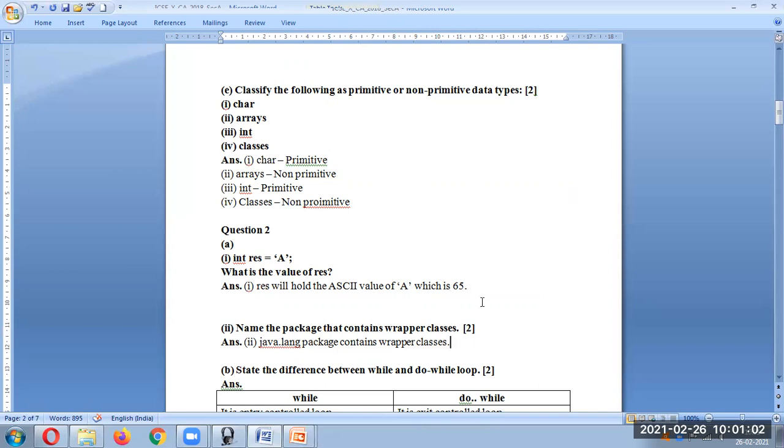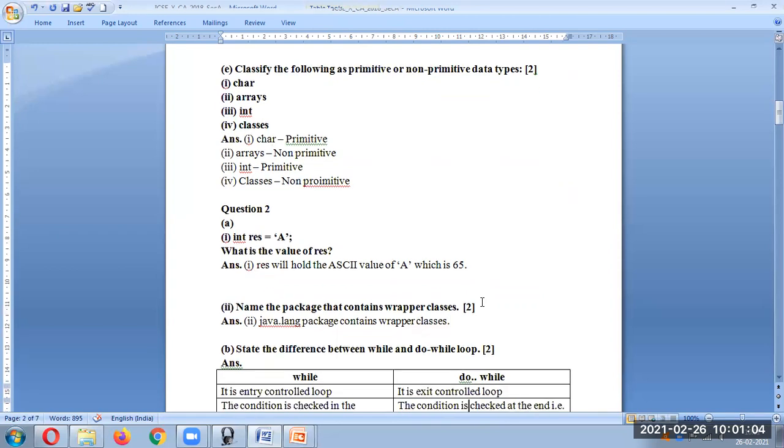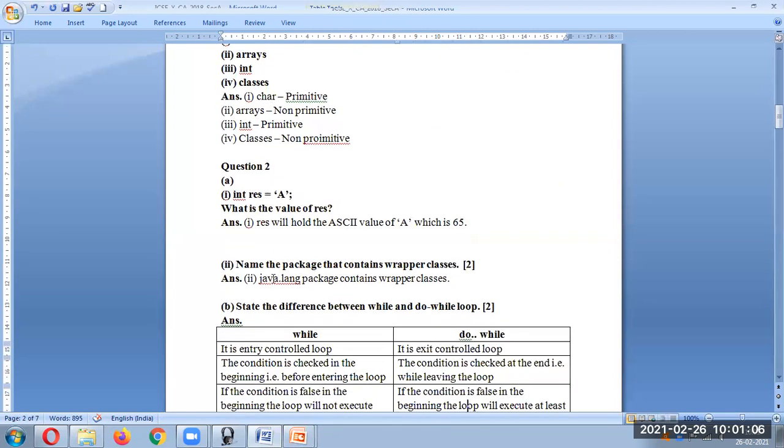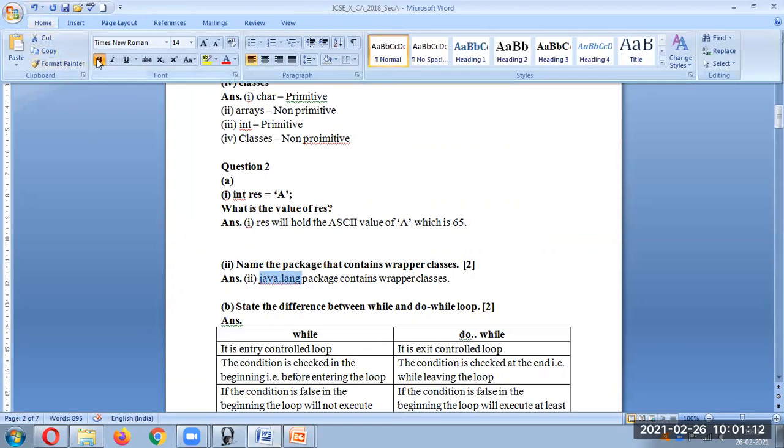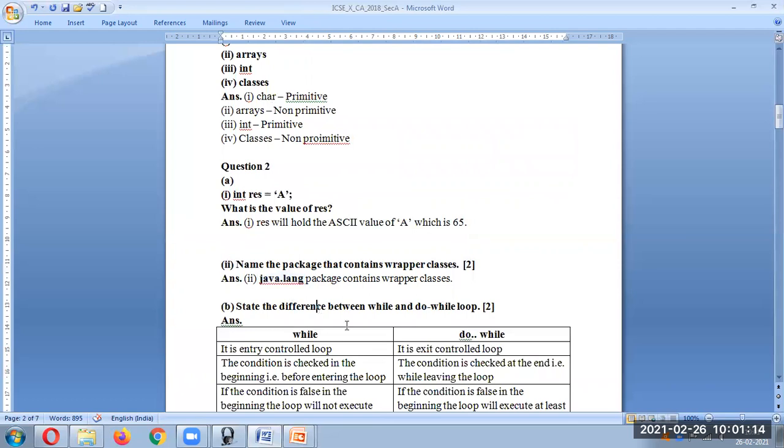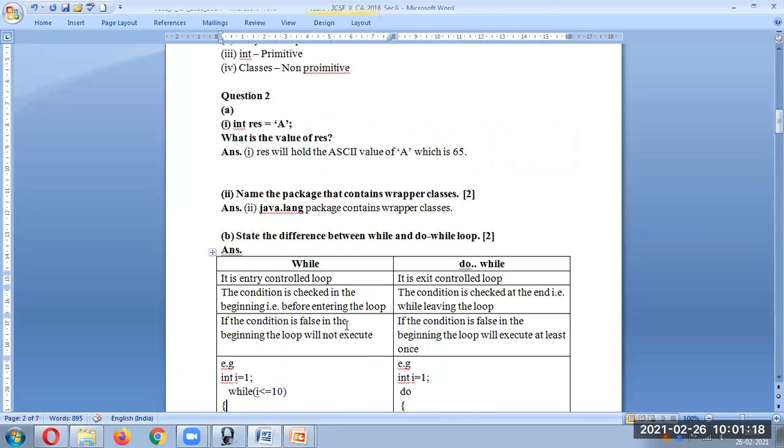The next question, name the package that contains wrapper classes. Your answer is the java.lang package. You can write java lang or java.lang. Just read. What is the difference between while and do while loop? Here you can see there are two loops. You can write the differences in this way; you can make a table.